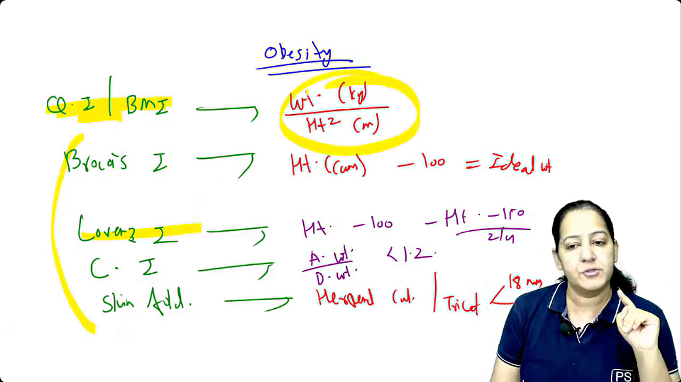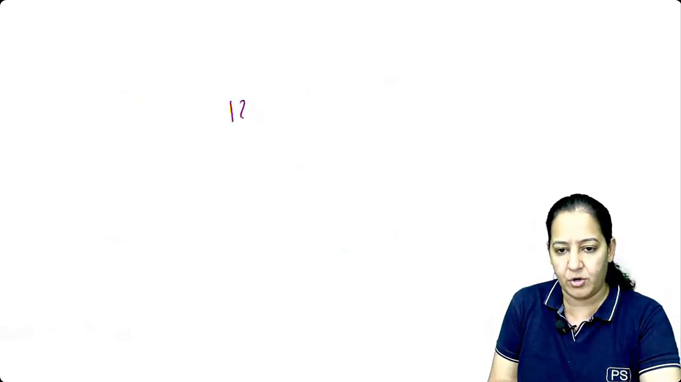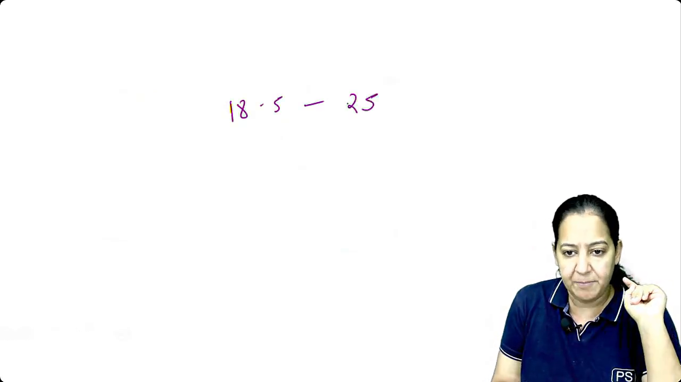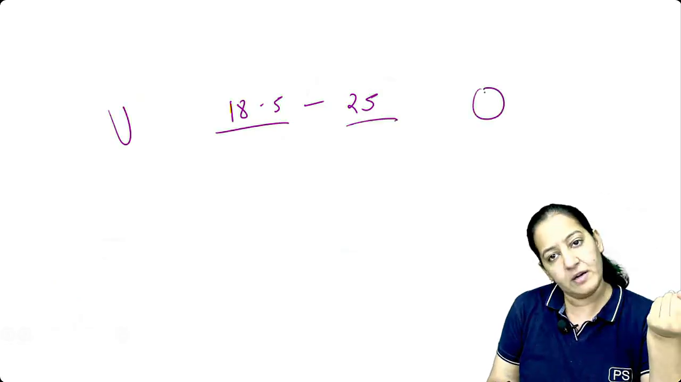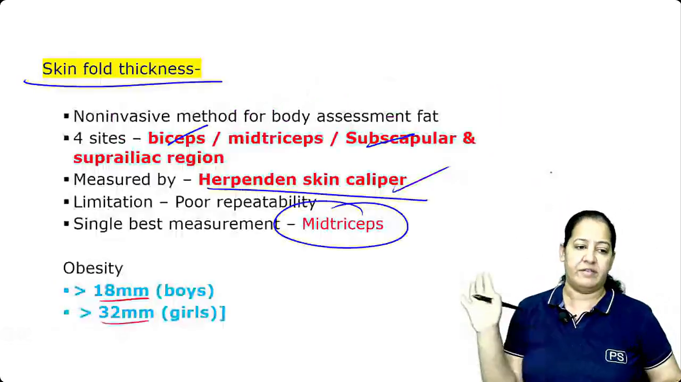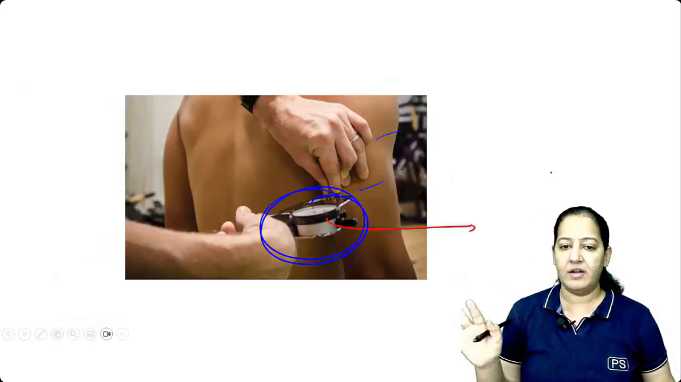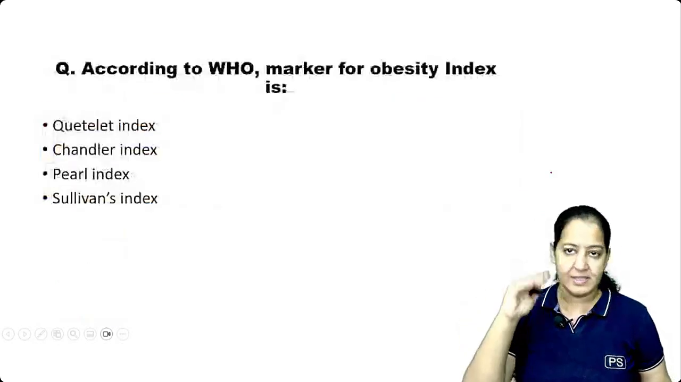So please learn BMI. And for BMI, I taught you the normal values also that you have to learn. The normal value for BMI is 18.5 to 25. Less than 18.5 is underweight, more than 25 is overweight. Overweight is of 4 types, we have done. Okay, so please learn. We are done with obesity. So that is the 5 indices.